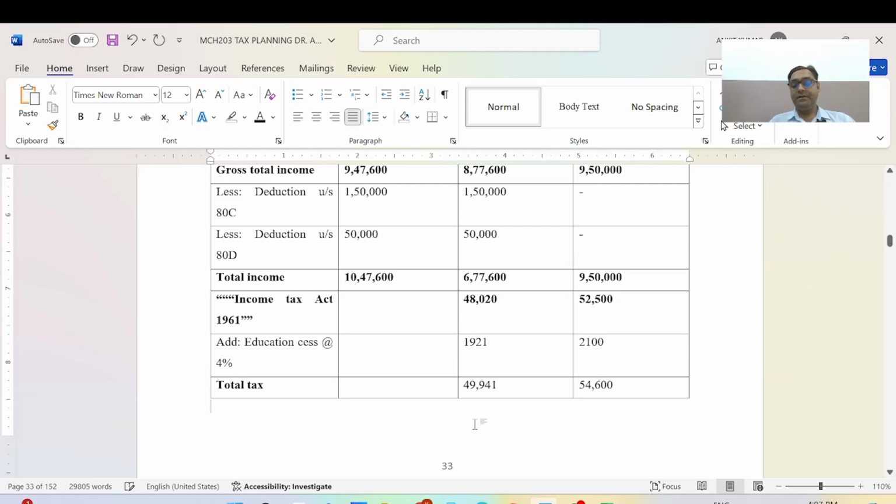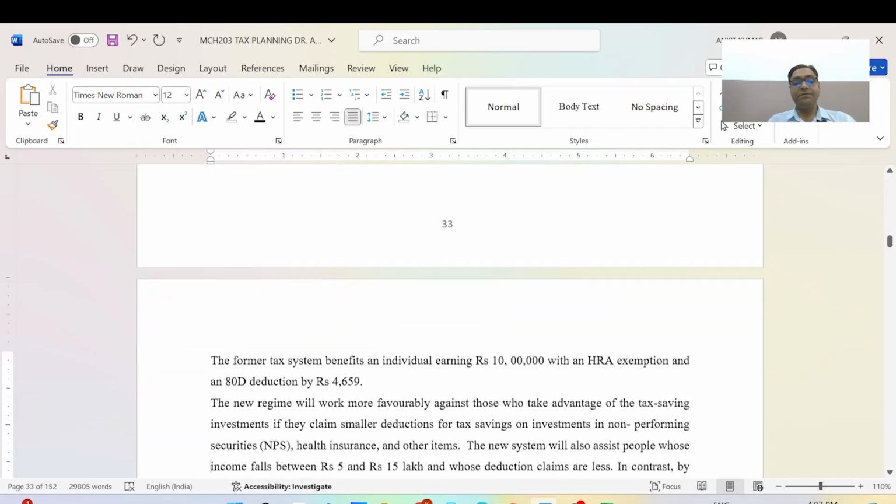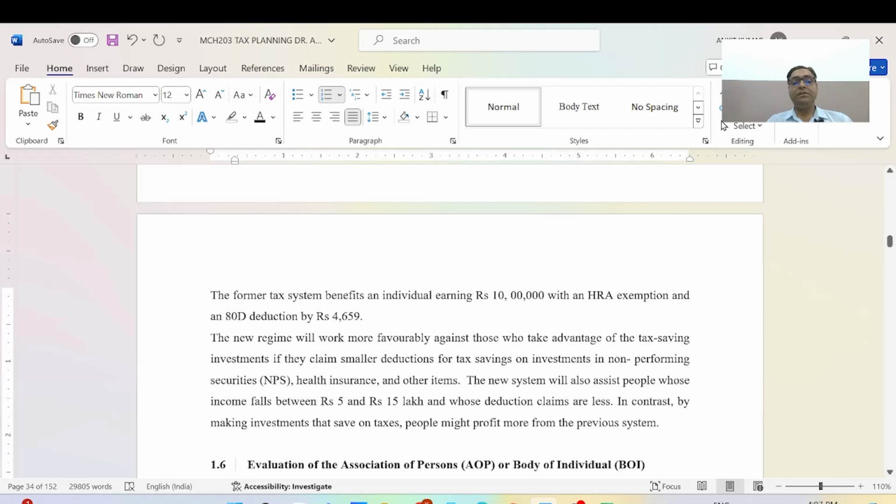Now we will discuss the conclusion. The former tax system benefits an individual earning 10 lakh rupees with an HRA, and the new regime will work more favorably for those who do not take advantage of tax saving investments, or claim smaller deductions for tax saving investments like NPS, health insurance, and other items.